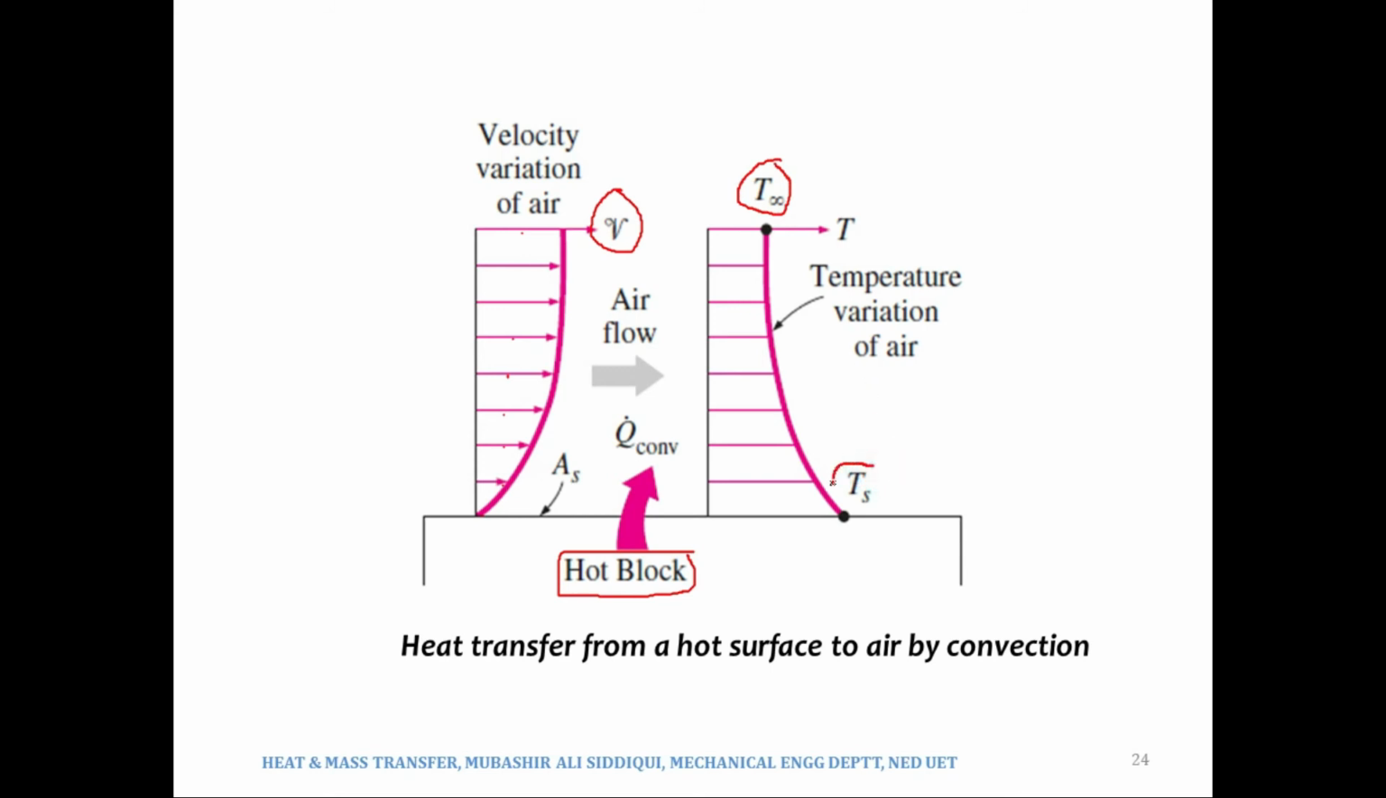If Ts is greater than T infinity, as we have discussed previously, this is how the temperature profile will look. It will continuously decrease from a higher value of Ts to a lower value of T infinity. In fact, this is the temperature variation of air in the y direction, as we move away from the hot surface.